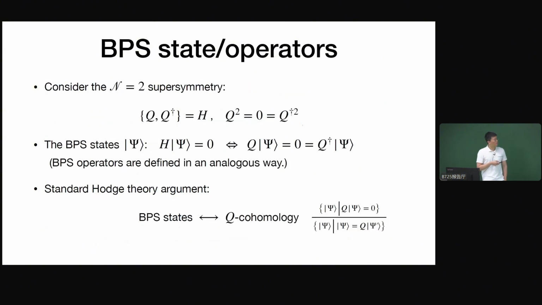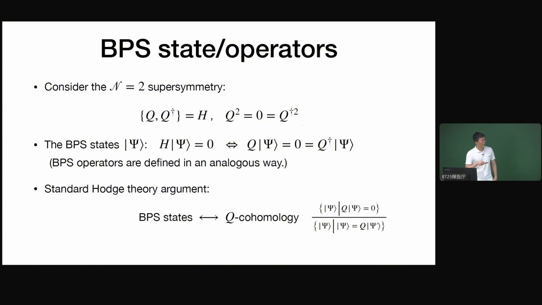The BPS states and operators are defined in the following way. We consider N=2 supersymmetry. That means we have a supercharge Q and its Hermitian conjugate Q dagger. The anti-commutator between Q and Q dagger gives us the Hamiltonian of the system.